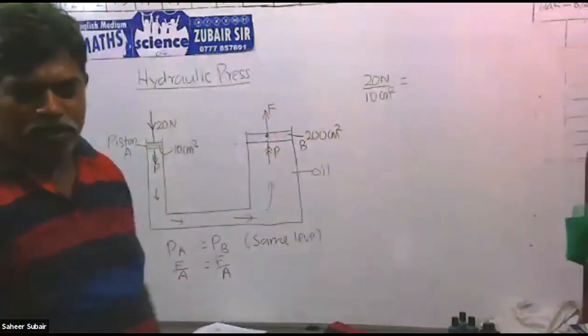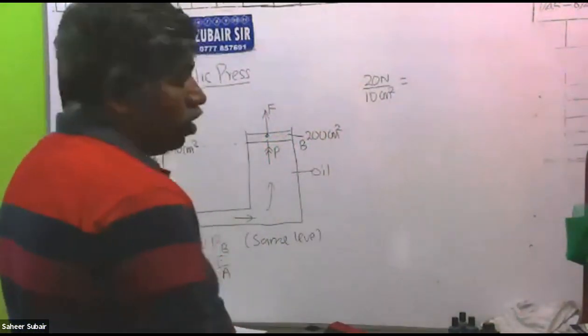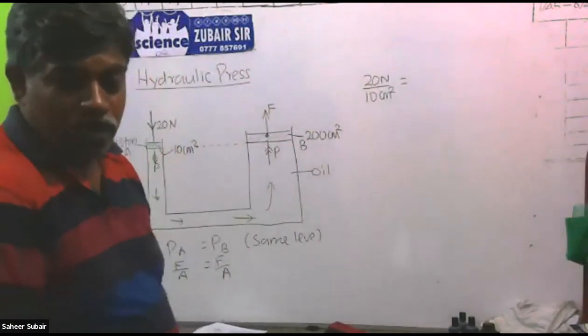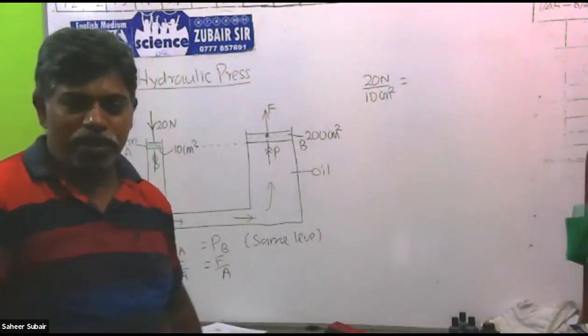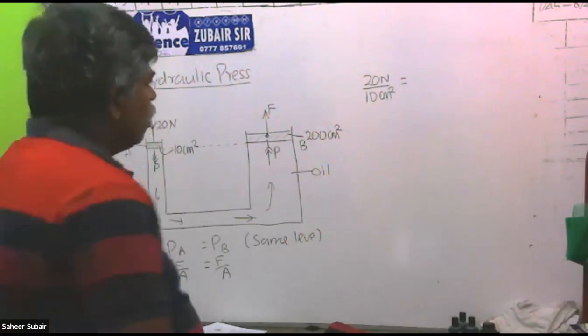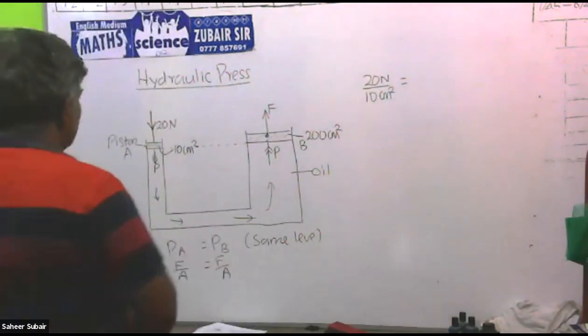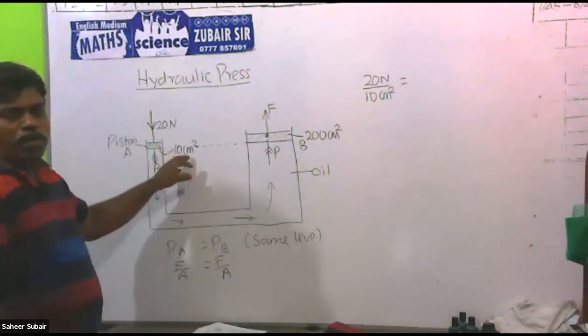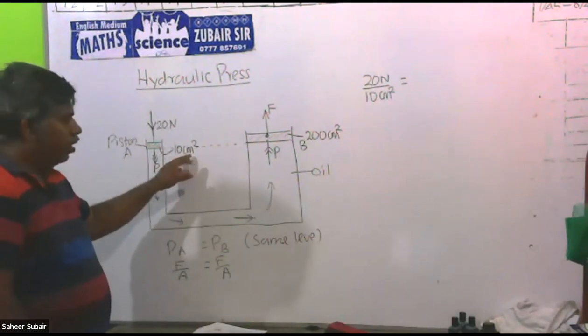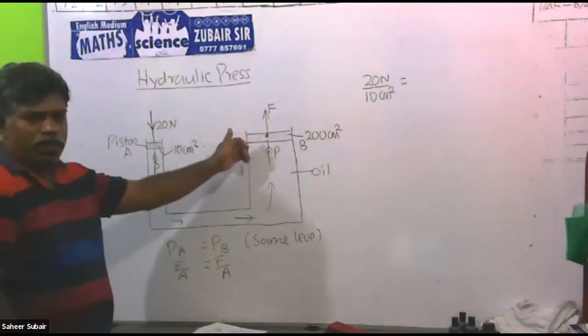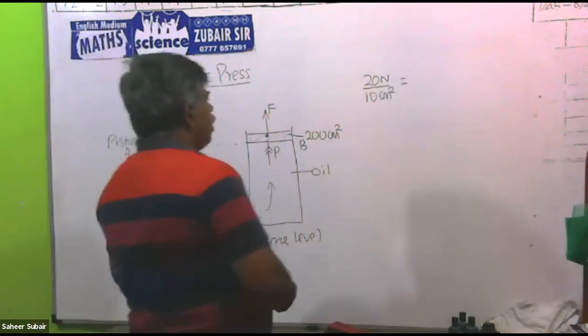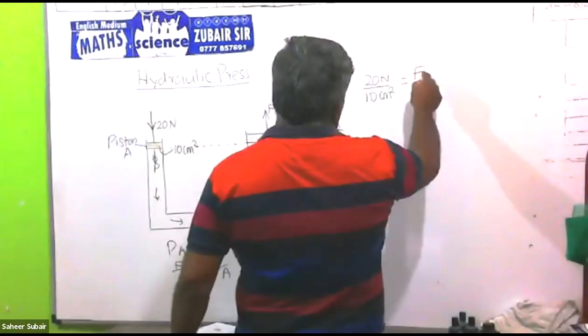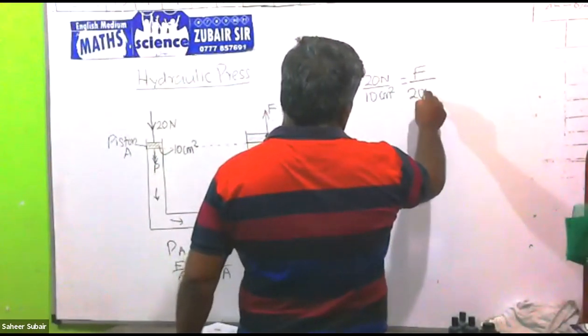No need to convert it to meters, because of the squared it is difficult to convert. So 20 Newton is the force, 10 centimeters squared is the area. Then that is equal to the pressure at B. At B, I have taken the force as F, and the area is 200 centimeters squared.